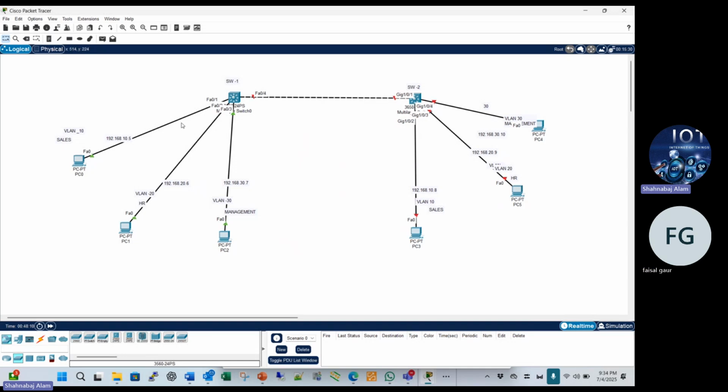Suppose we don't have VLAN configured on this switch. So the data will be broadcast on every port: on FastEthernet 0/1, also here FastEthernet 0/2, FastEthernet 0/3. It means broadcast on every port. Okay, bro.